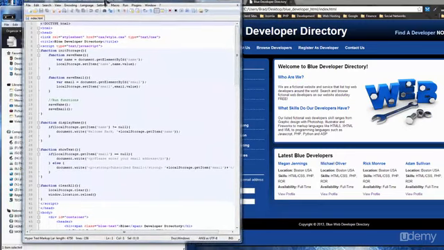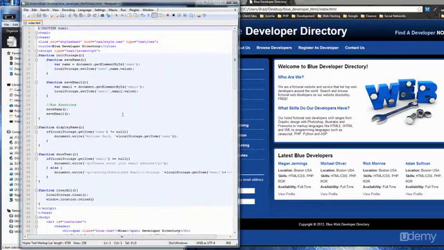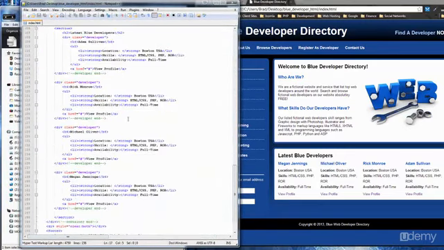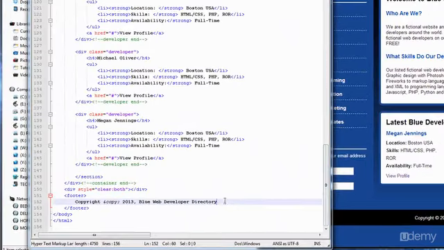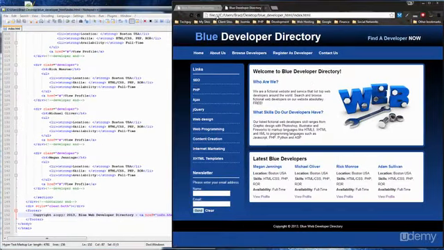The first thing we should do is create that info page. So I'm going to create a little link for it right in the footer. We want to link it to info.html. We'll just call it info. Save, reload.